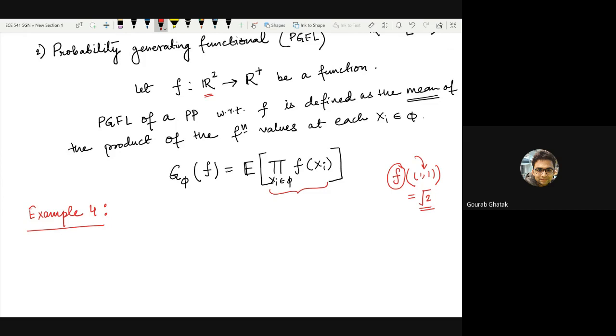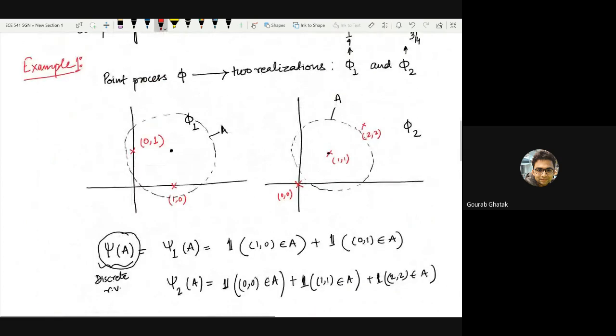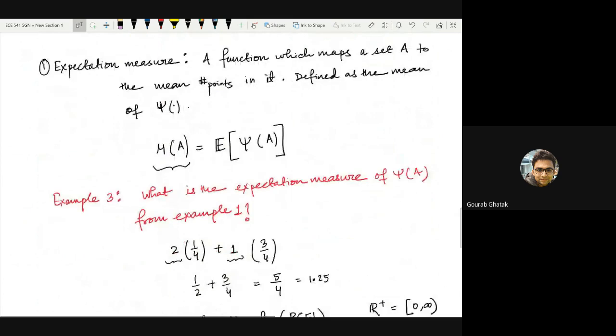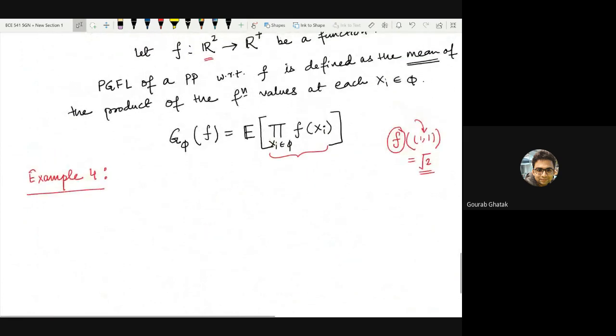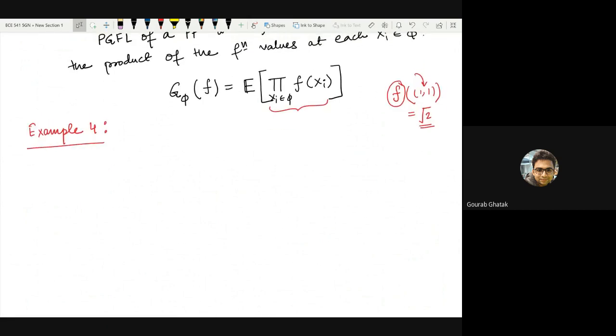If you calculate the product for realization 1, it might not be true for realization phi 2. I hope this part is clear, what this function f does and what g is trying to calculate. To make it a bit more clear, let me give this example 4.